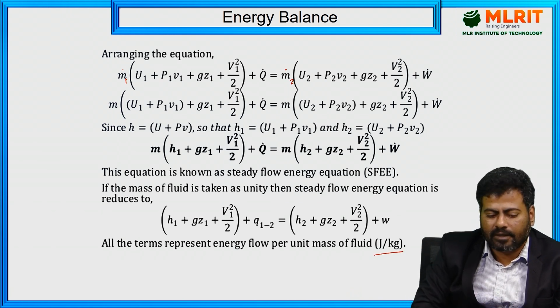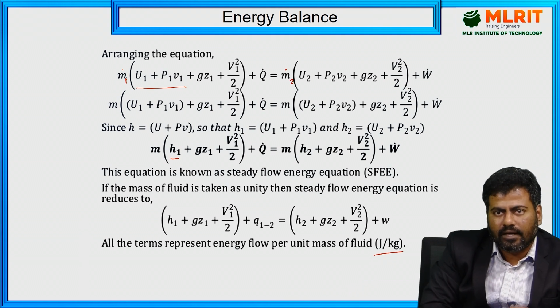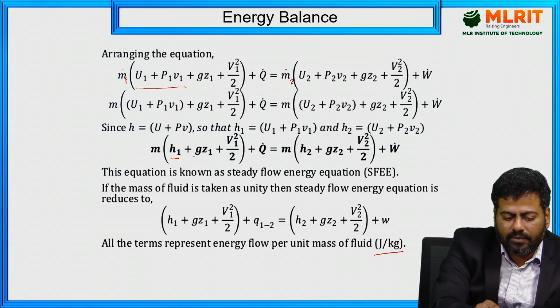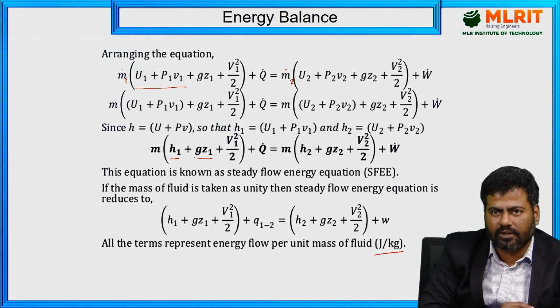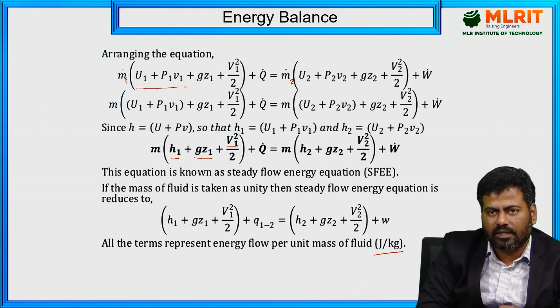Got it? See here, this is what we have: U1 plus P1 V1. That is what we call enthalpy, H1. And the potential energy is nothing but mgh or mgz, so we have m into g into z. Here m we have taken common, because for mass balance we already know that. Then V1 square by 2 or C1 square by 2, whatever it may be. In some textbooks the velocity is mentioned as V, as well as C. Plus Q dot.